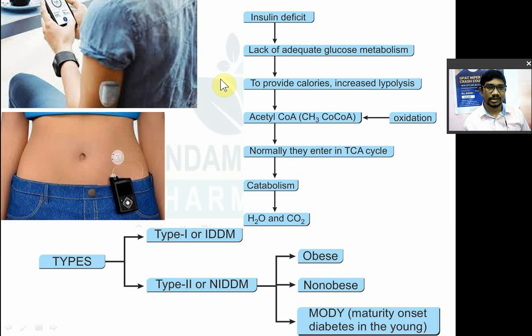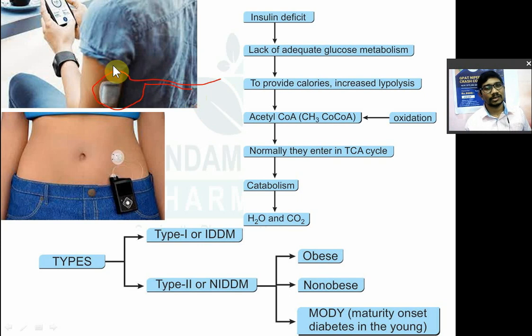You can see in this diagram. This is an insulin pump, which is a smart insulin pump. Suppose somebody is engaged in a job, and the doctor prescribes him an insulin injection 3 or 4 times a day. It is not easy to manage all the work and to take the insulin injection 4 times. He has to carry the syringe, he has to carry the vial and all that.